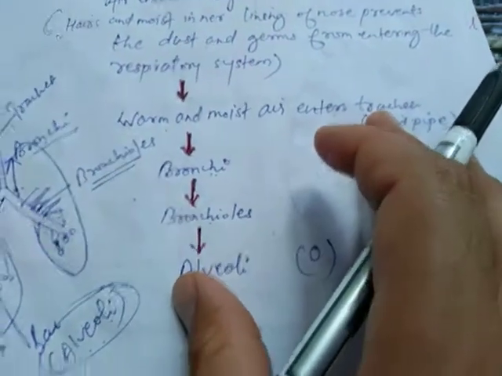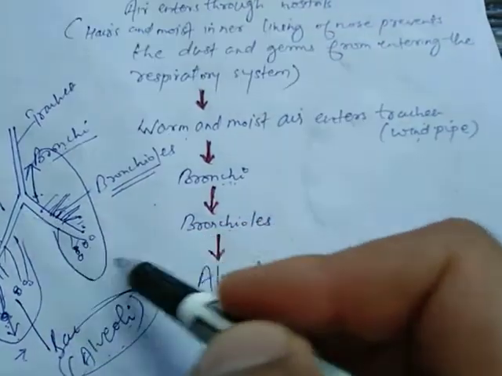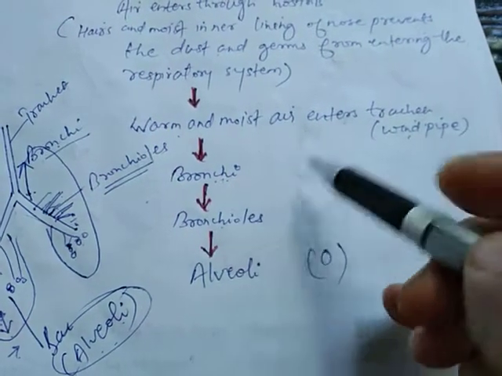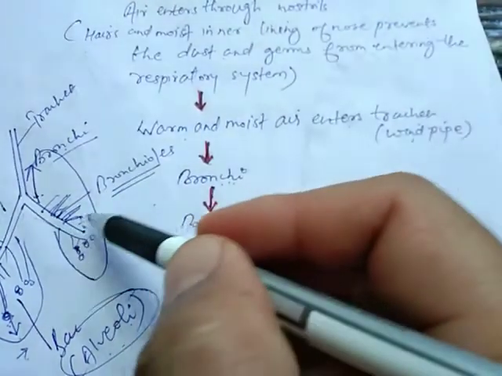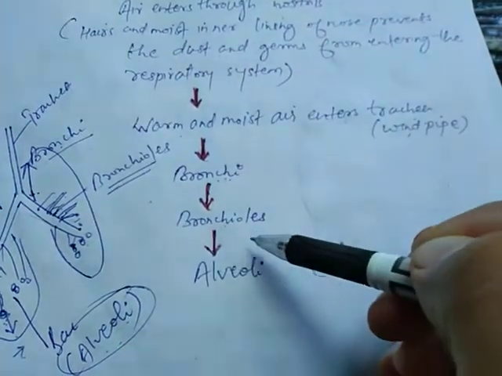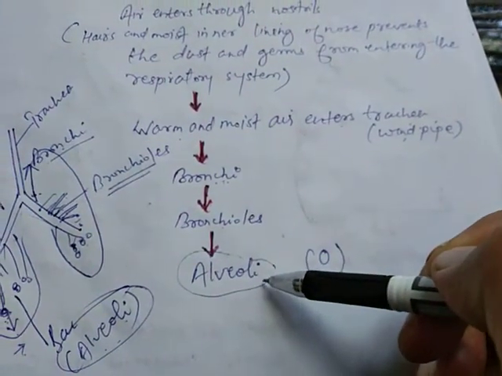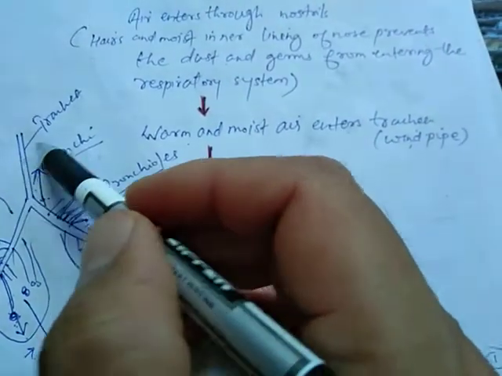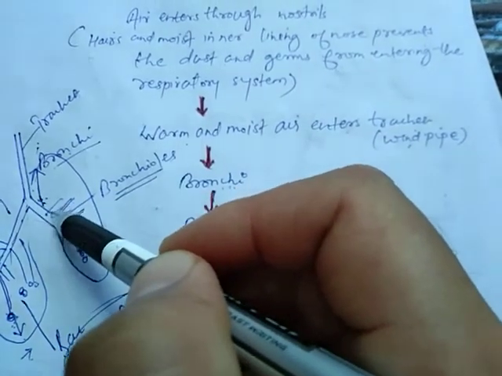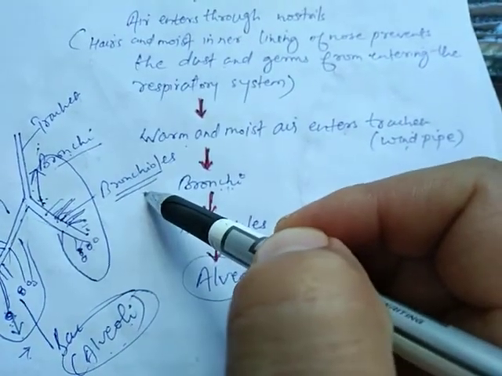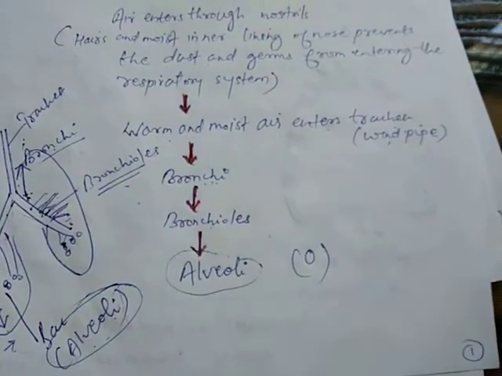known as bronchi, and this bronchi is divided into tube-like structures which are known as bronchioles, and the air enters the bronchioles, and at the end of bronchioles you can see there are alveoli, that bag-like structure which are known as alveoli. So you can see here the trachea, that is the windpipe, is divided into two tube-like structures which are known as bronchi. Bronchi are further divided into several tube-like structures which are known as bronchioles, and at the end of bronchioles you can see bag-like structures which are known as alveoli.